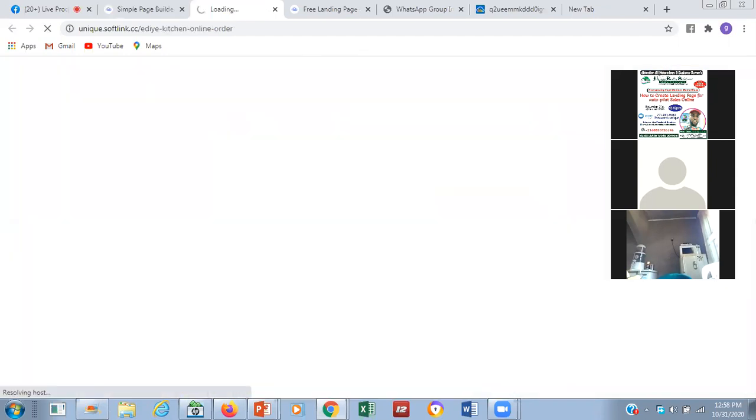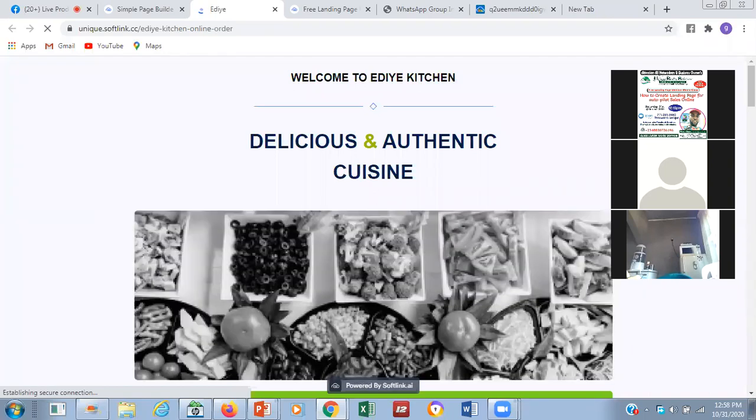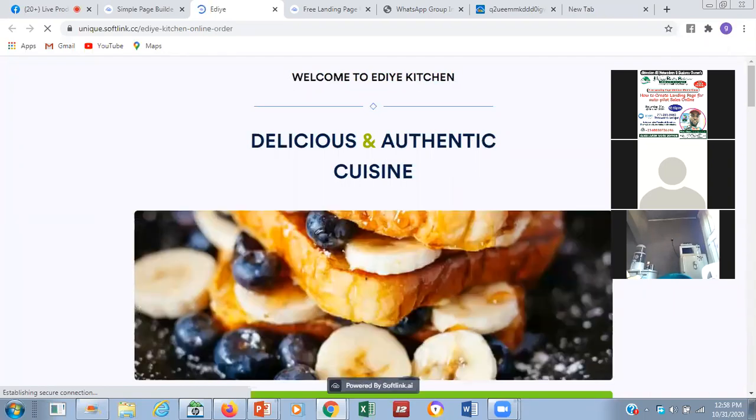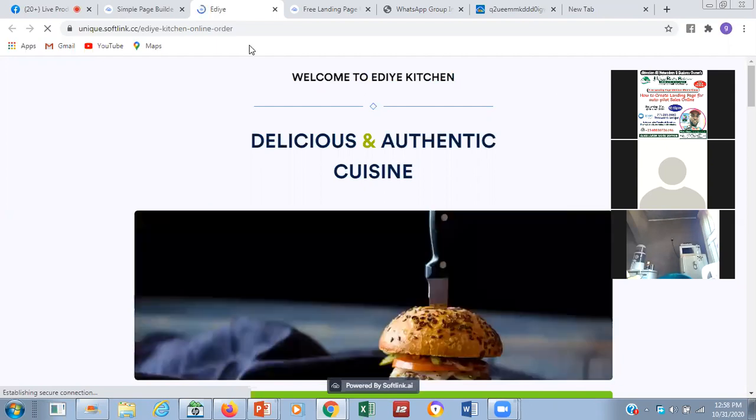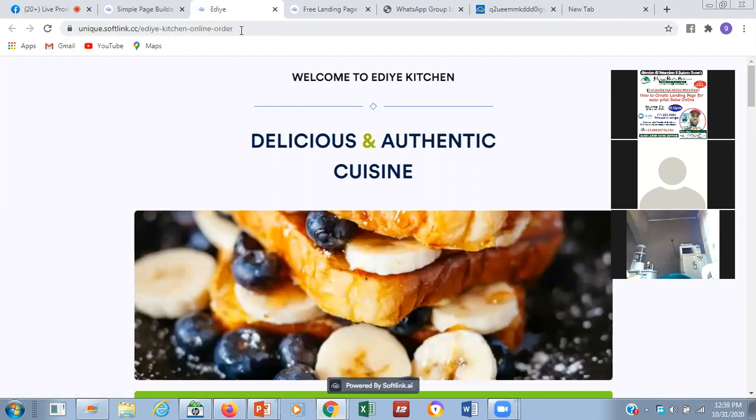Now look at how it's going to look live to people. Because when you are creating it, you need to be looking at how it's going to look live to people so that you can actually correct it. You can see Ediye. Now, why do you see Ediye here? Because when we were creating the page, we created it to be Ediye. Now that is why Ediye is showing here. Then the link is showing Ediye Kitchen online order, because this is what you created it for the link to be. Now you can see it now.